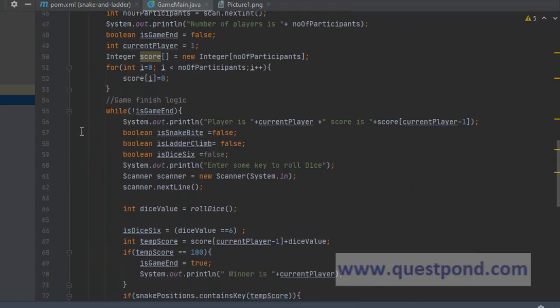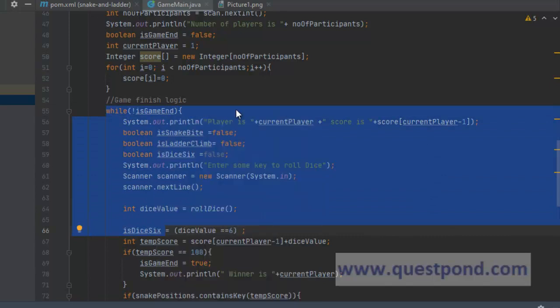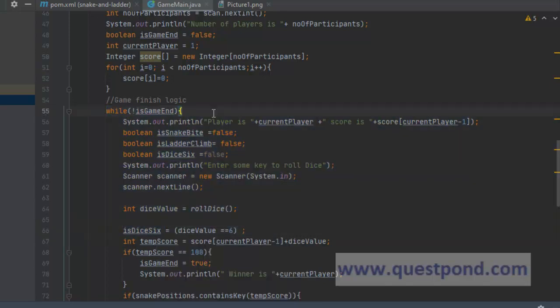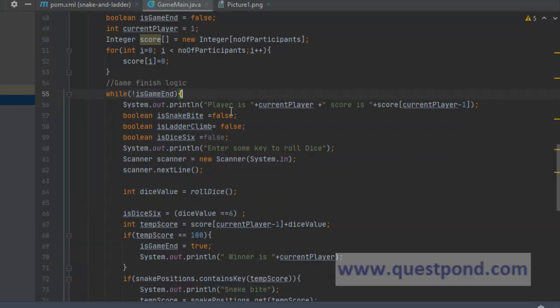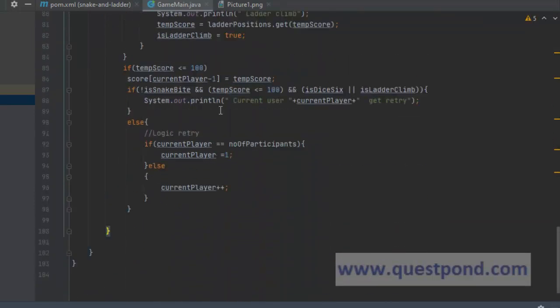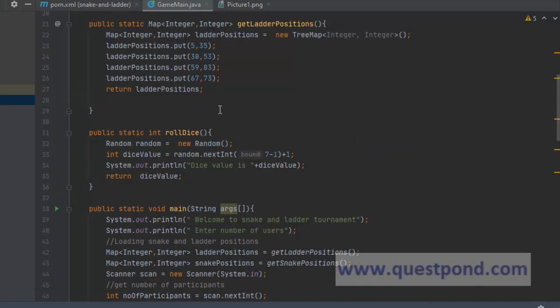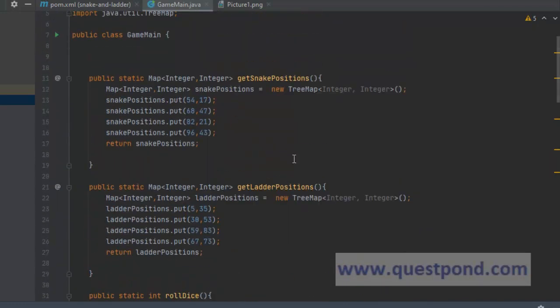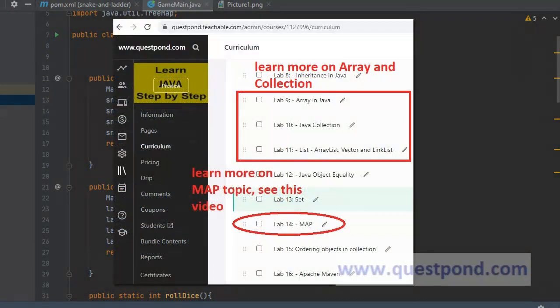Now you can make it more object oriented by creating a game class and correspondingly having this logic in the game class. But as told earlier, the major focus of such practicals is to see how you can build the logic. And this clearly demonstrates how to build the logic. Of course, you will have to know the basic knowledge of arrays and collections from Java perspective. If you are unaware about it, I will request you to go through our videos on collections, which will help you in much deeper understanding of these collections and also how and where to use it.